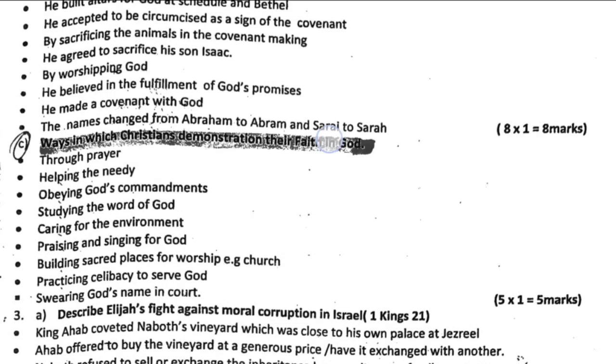Question 2c, ways in which Christians demonstrate their faith in God: through prayer, helping the needy, obeying God's commandments, studying the Word of God, caring for the environment, praising and singing for God, building sacred places for worship, for example, church, practicing celibacy to serve God, and swearing by God's name in court.